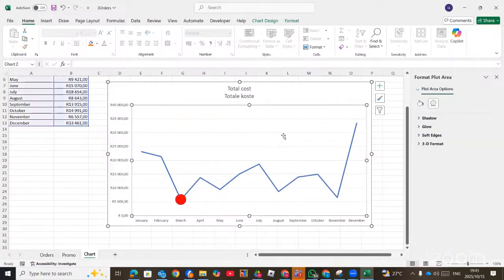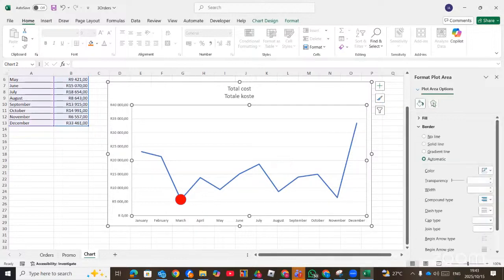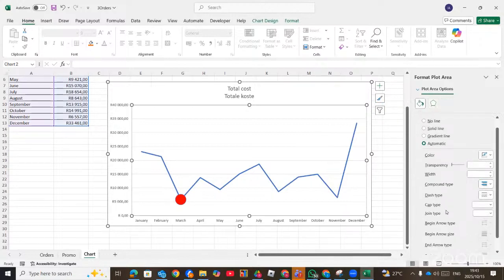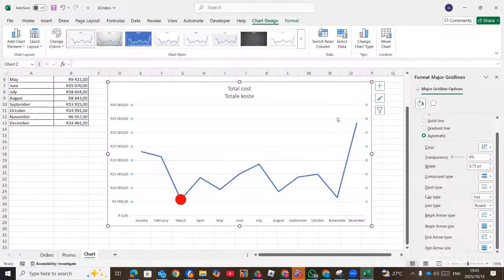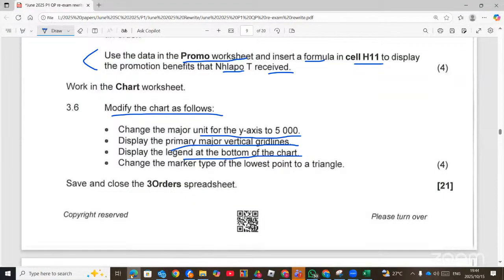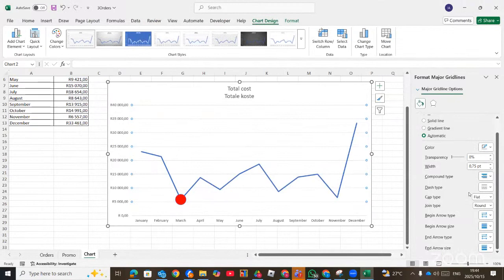This is the grid lines. Now when you go to the plot area, the grid lines must be displayed. Now, when you go to the plot area, then you double click on the grid lines, then you will see the major grid lines are there. Now, according to the question, it says primary measure grid lines. Yes, primary one.